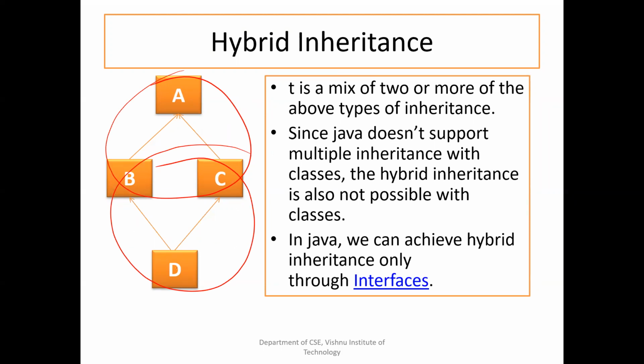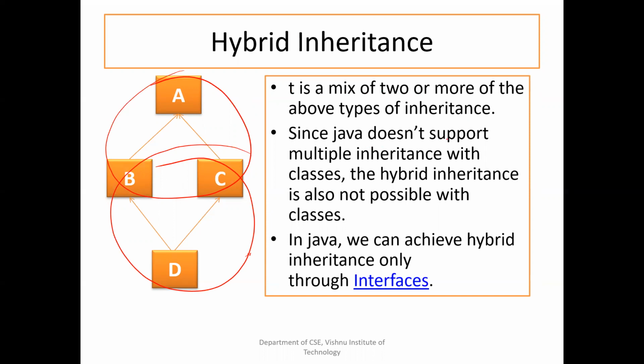So this whole diagram is a combination of two types of inheritance. This is called hybrid inheritance. Inheritance which is a mix of two or more of the above types of inheritance is nothing but hybrid.